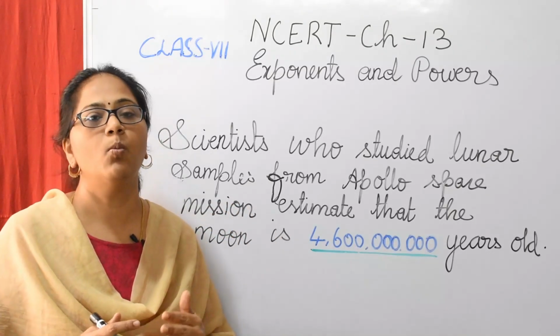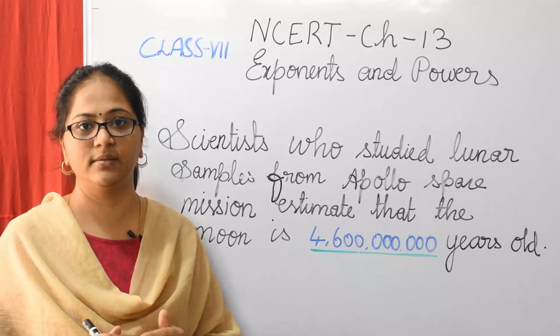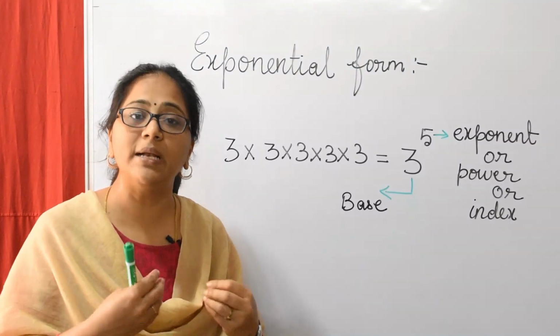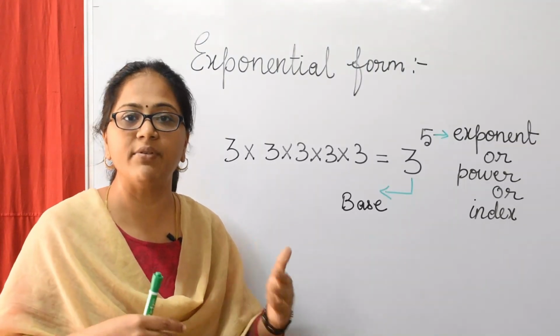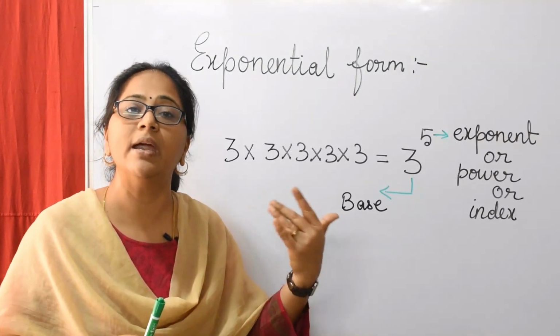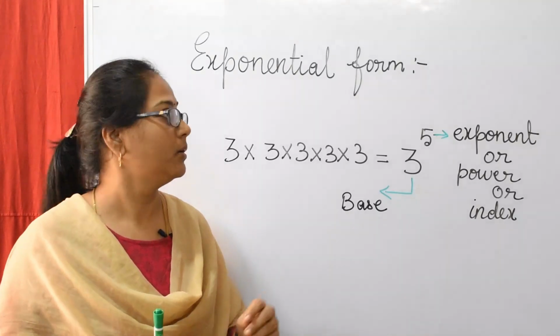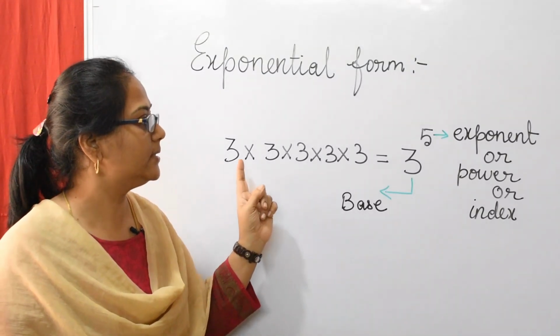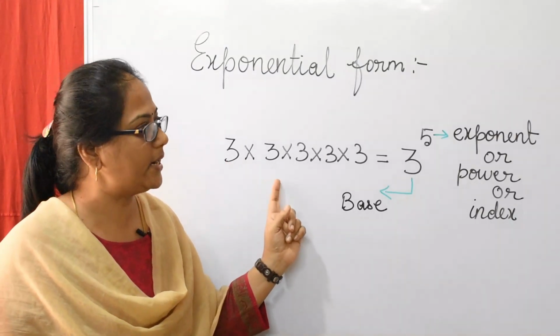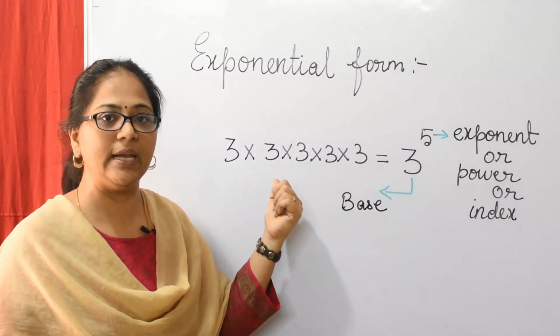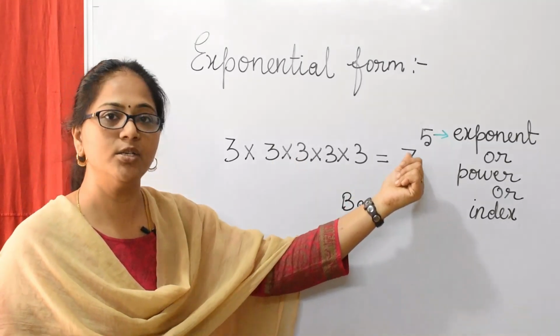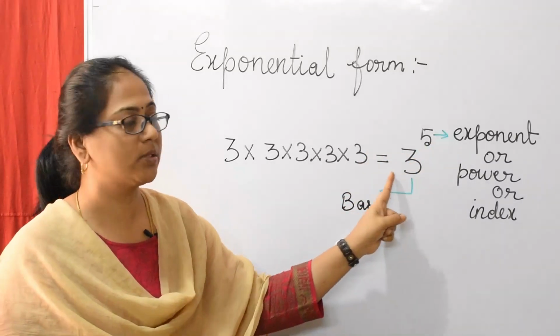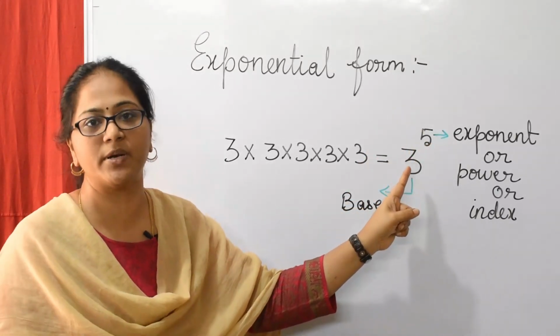Now let us see what exponential form is. When a number is multiplied by itself several times, we can write it in a short form. Here, in this example, 3 is multiplied again and again. Instead of writing it this way, we can write it in a short form, and this form is called an exponential expression.